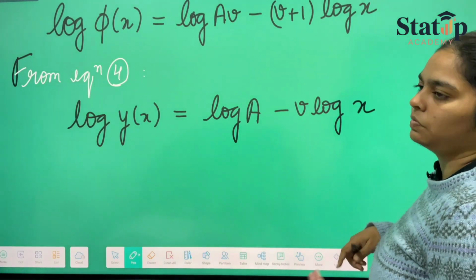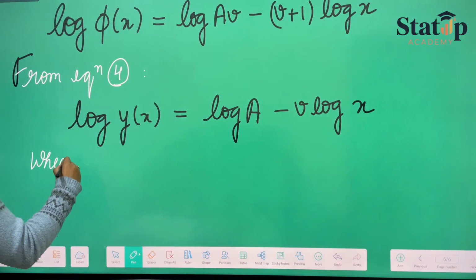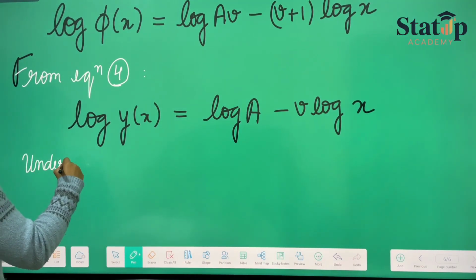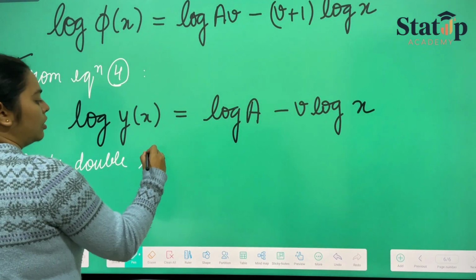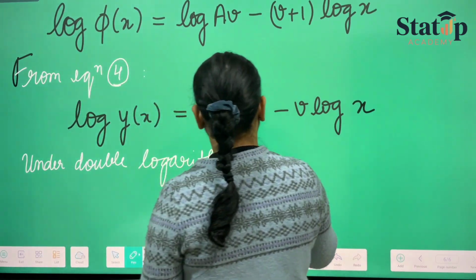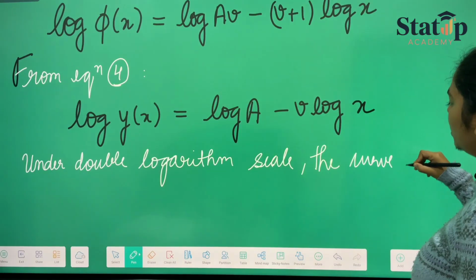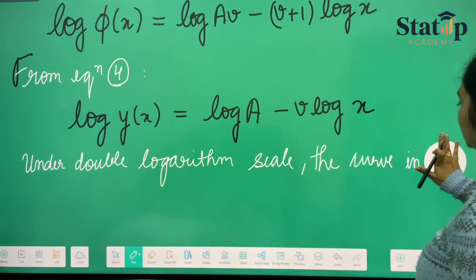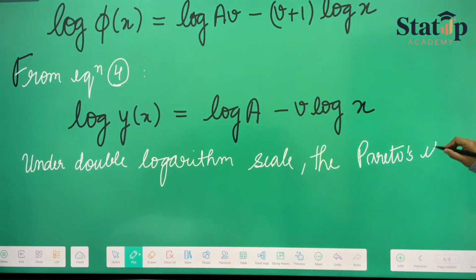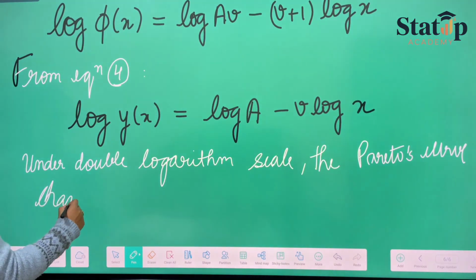So from these two equations, we can say that under double logarithm scale, the Pareto's curve changes to a straight line.